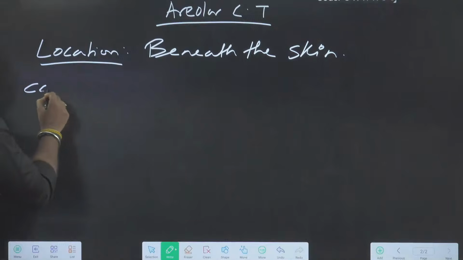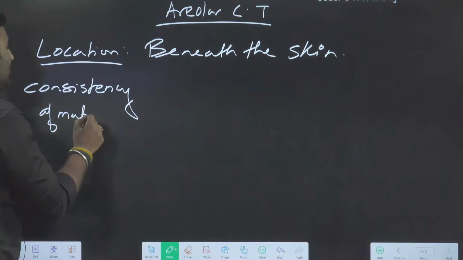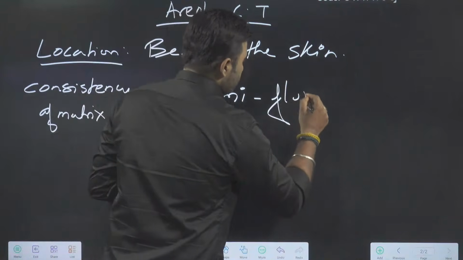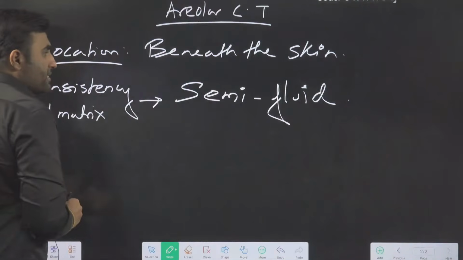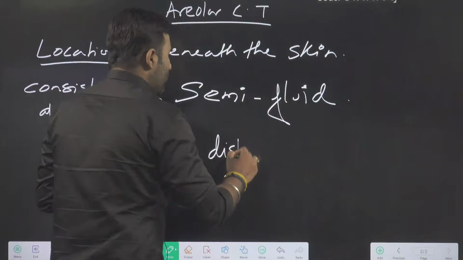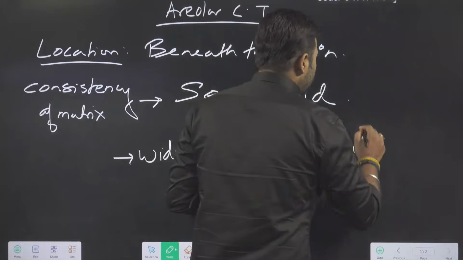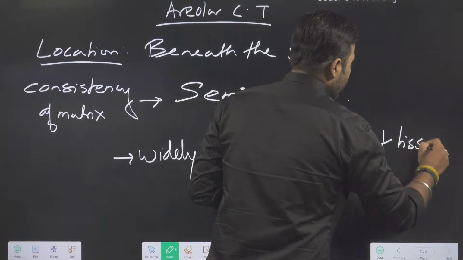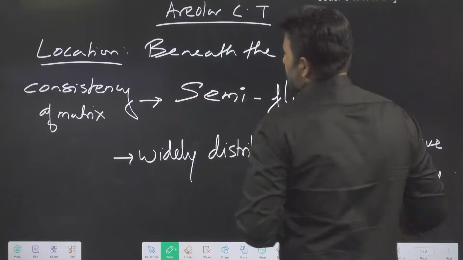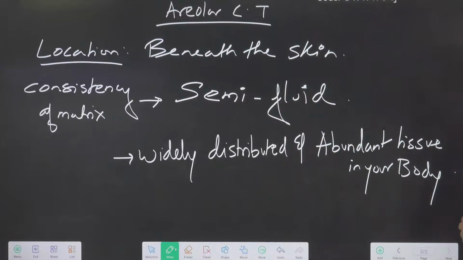Okay. What is the consistency of the matrix? Consistency of the matrix will be semi-fluid. And it is widely distributed. What is it? Widely distributed and abundant tissue in your body. Yes, beneath the skin, semi-fluid, widely distributed and abundant tissue in your body.